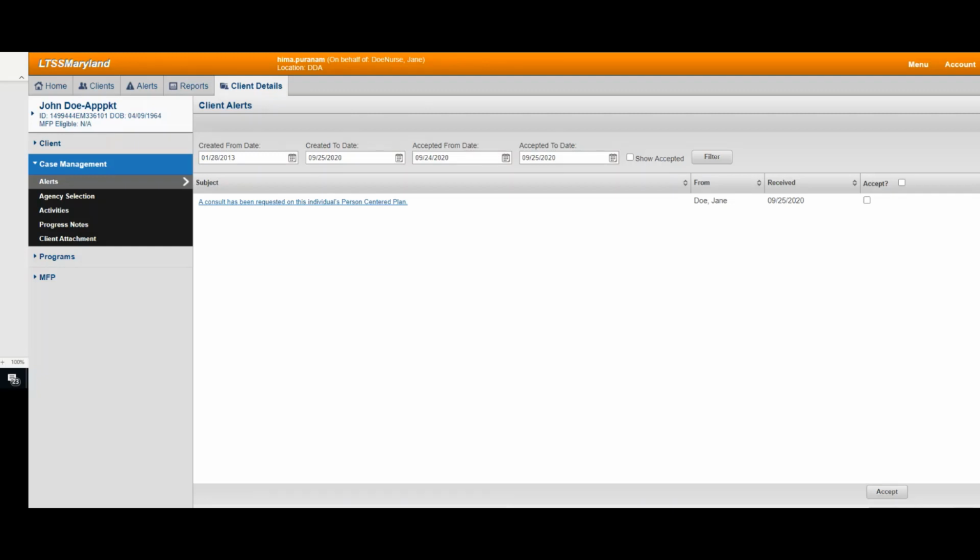If there are any consult requests pending your review, they shall be displayed here. In the alert, you can see that the individual's name is provided and the alert indicates a consult has been requested on this individual's person-centered plan. The alert text is a hyperlink, which means you can click on that link and it shall take you directly into the person-centered plan.